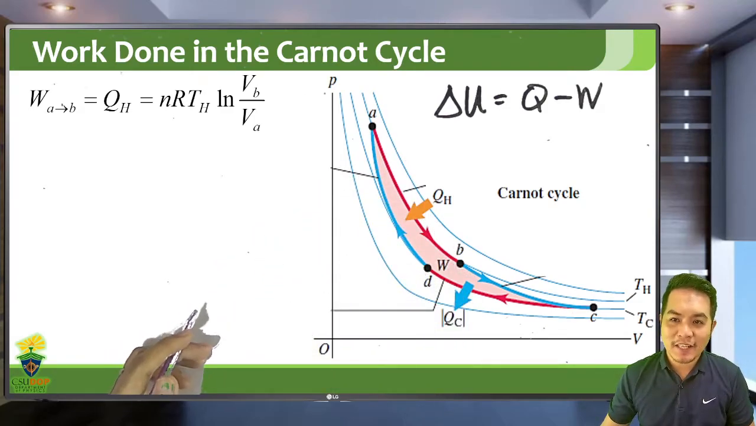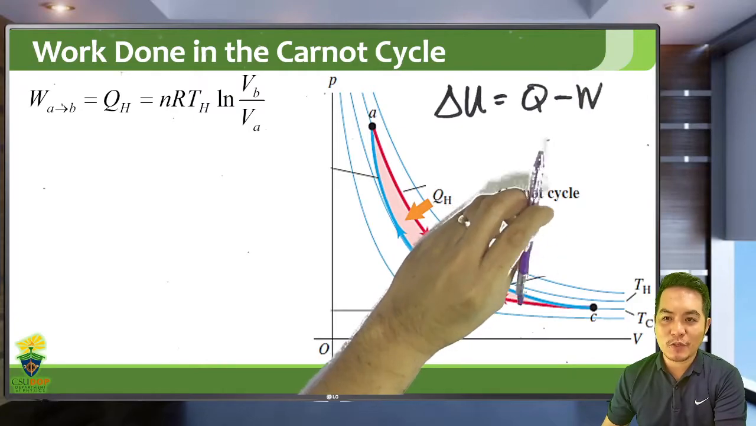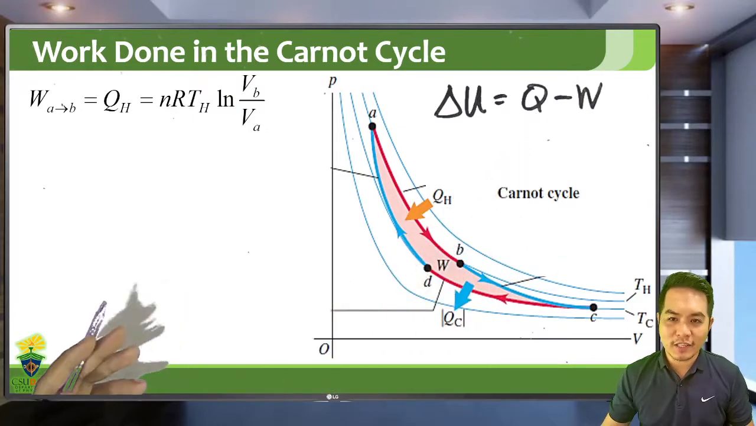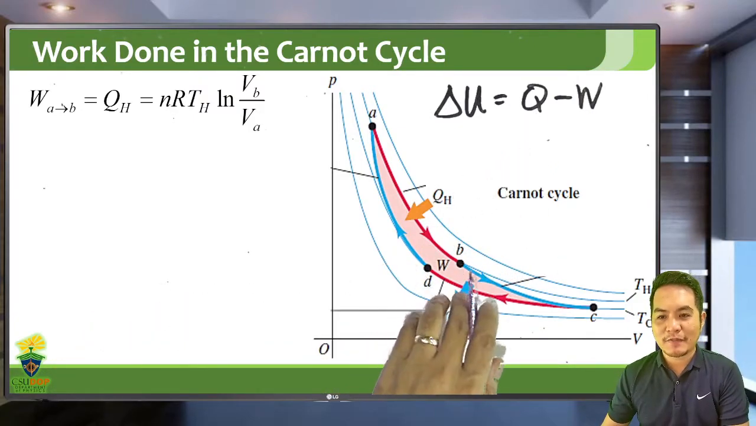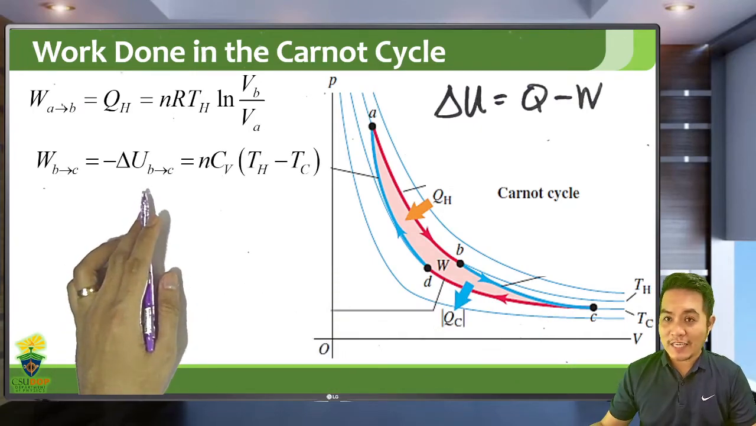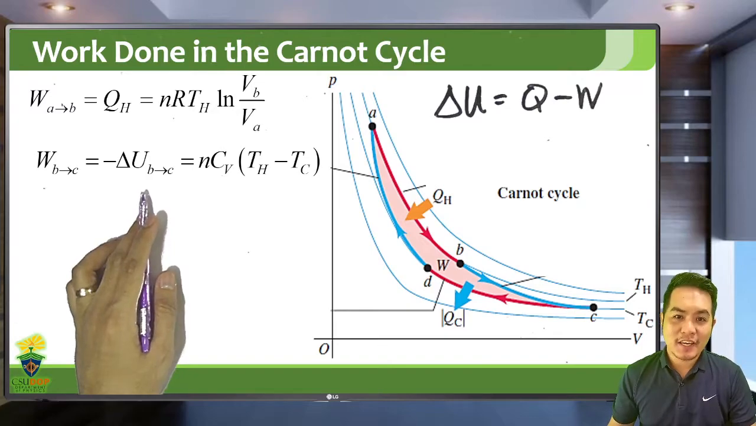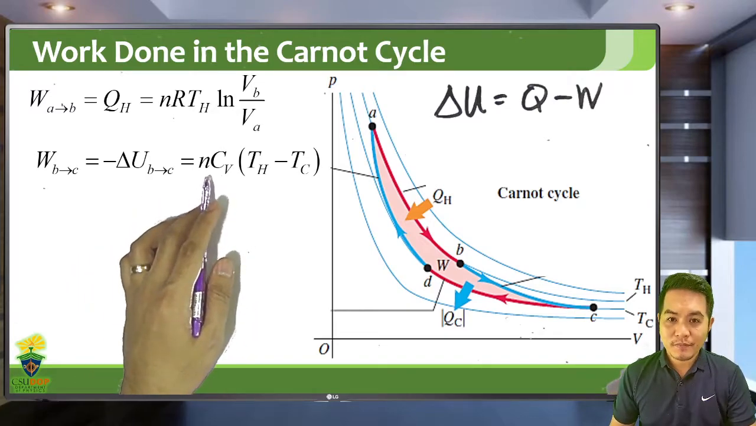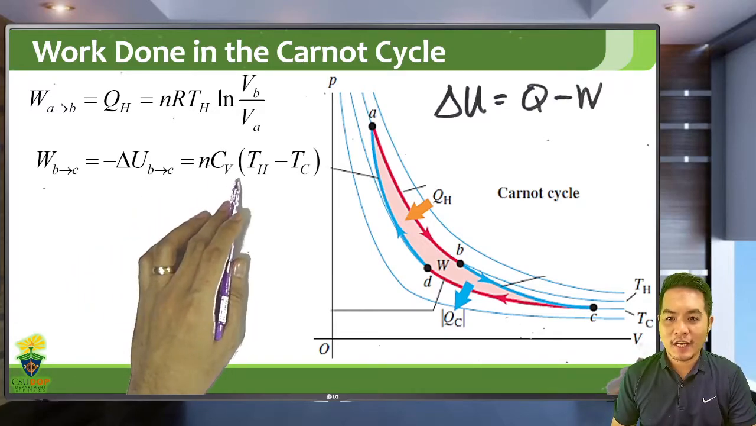In an adiabatic process, there's no heat involved, so Q is equal to zero, meaning the work done in an adiabatic expansion from B to C is just equal to the negative change in internal energy, where for an ideal gas, the change in internal energy depends on temperature, nCV.